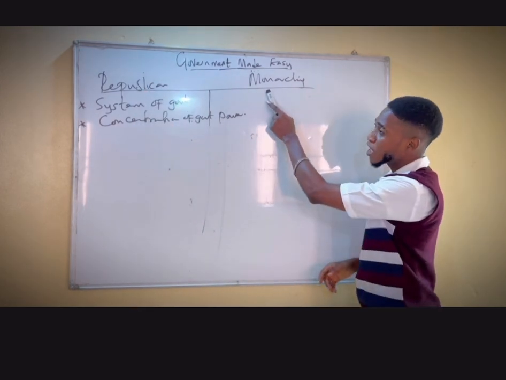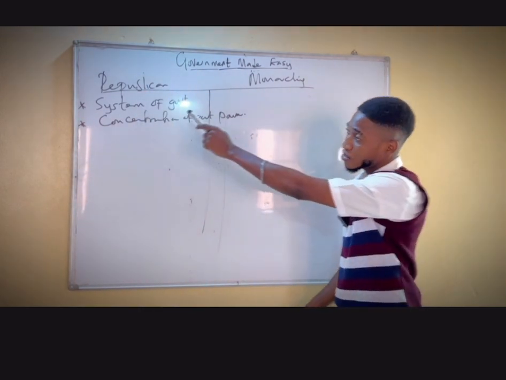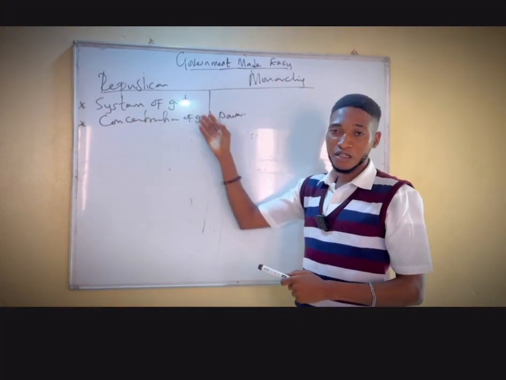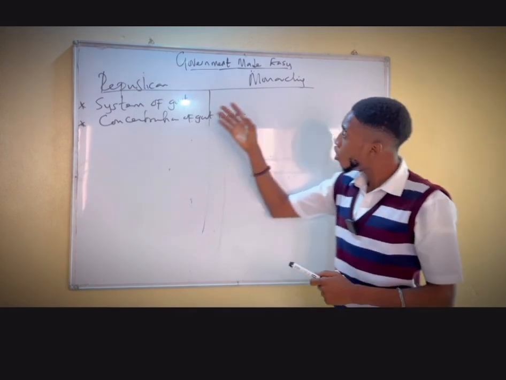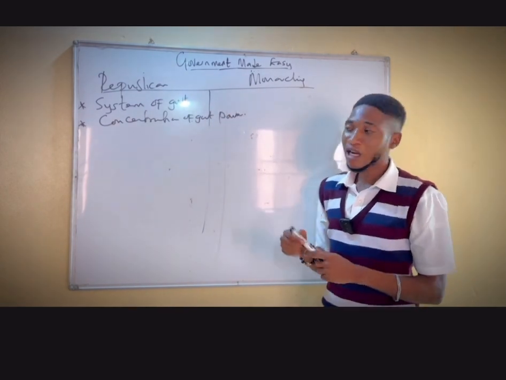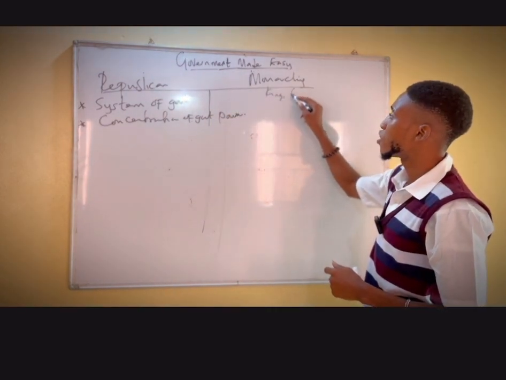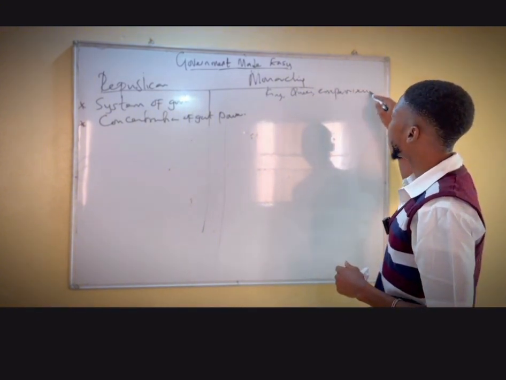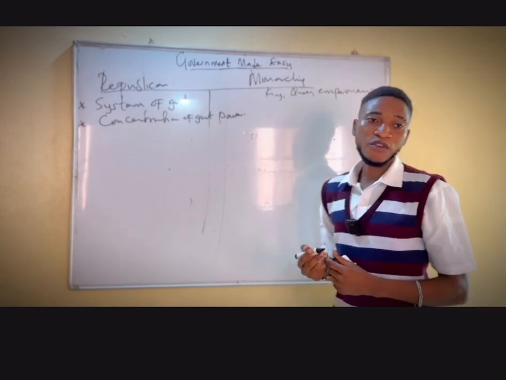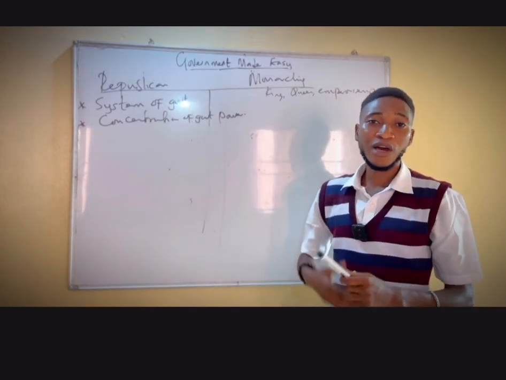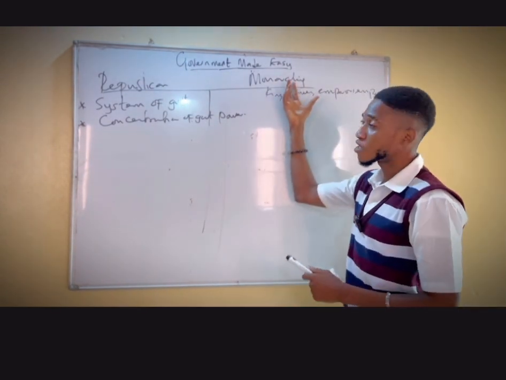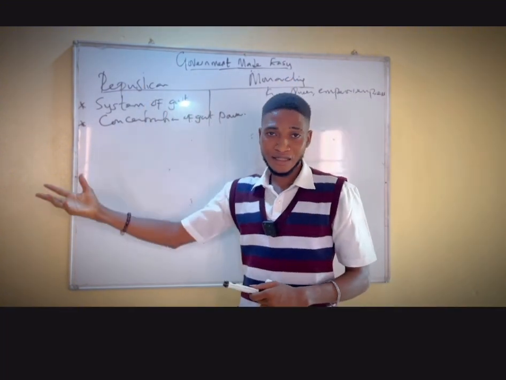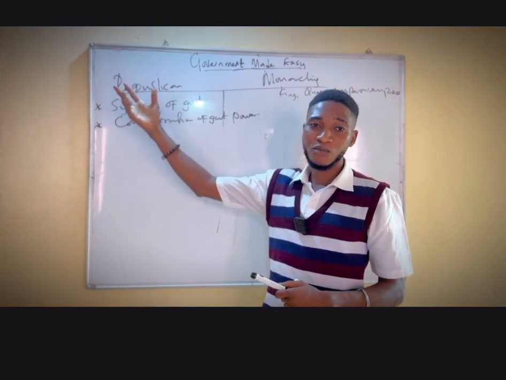Now, we can define a monarchy system of government as a system of government whereby the powers of the state are concentrated on a monarch. The monarch can be a king, a queen, an emperor, or an empress. So a system of government controlled by a king, queen, emperor, or empress is called a monarchy system of government. A system of government controlled by a president is a republican system of government.